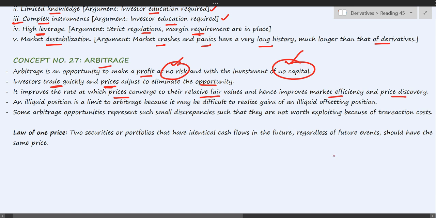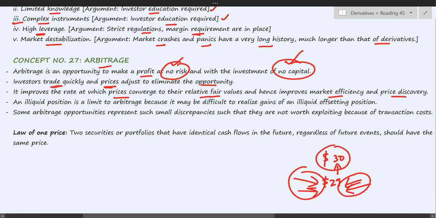Let's say an option should be priced at $30, but for some reason it is currently trading at $29. So as a result, there will be many arbitrageurs placing orders at this price, and as a result, the price will shoot up in a very little span of time. So basically, although arbitrageurs try to make profit out of this situation, they are also helping the market to discover the true price of the instrument, and this improves the market efficiency.